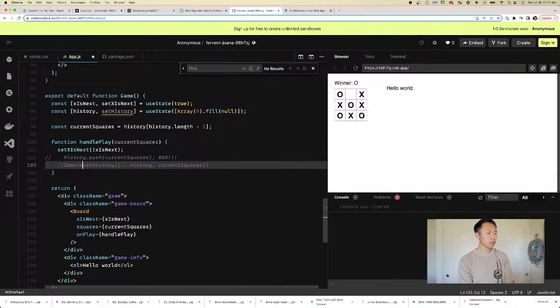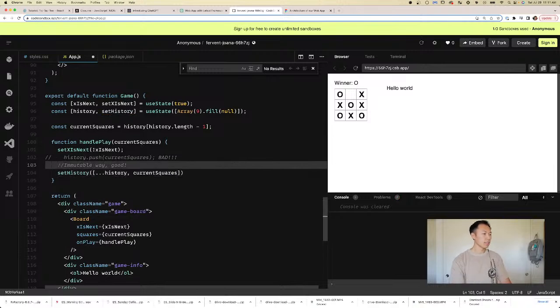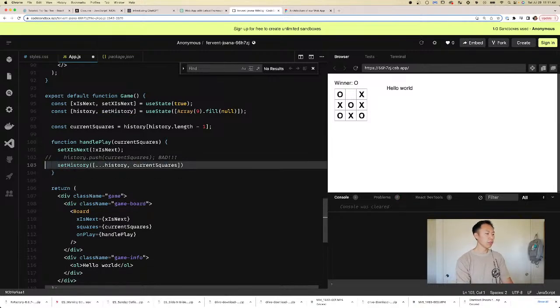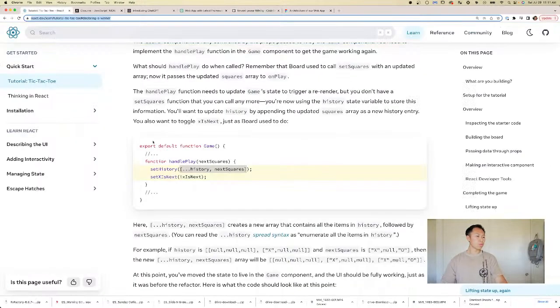Immutable way. Good. Okay. So this is the good immutable way. We don't want the bad immutable way. We want the good one. Okay? Cool. Now what?